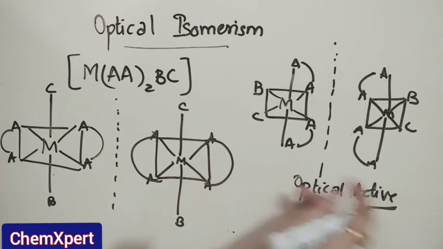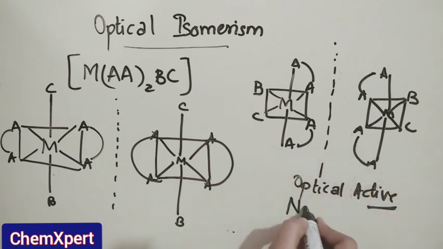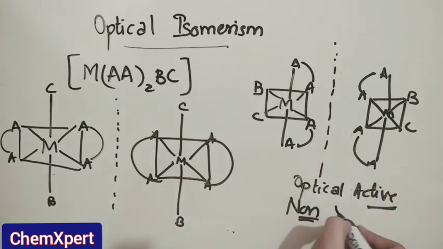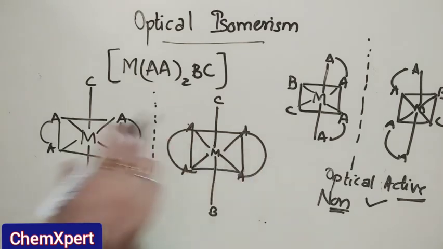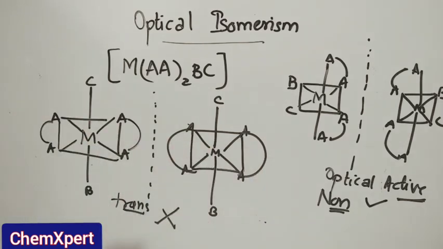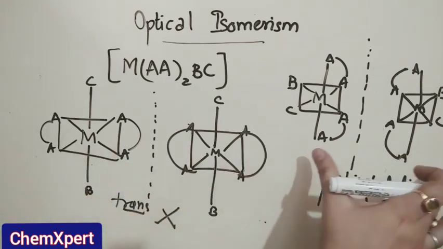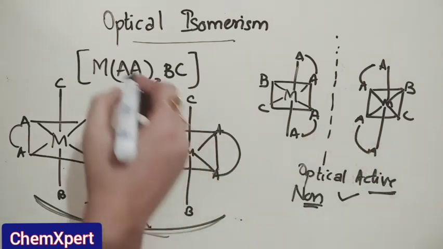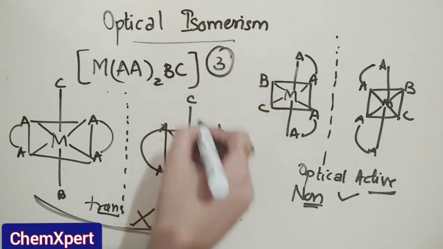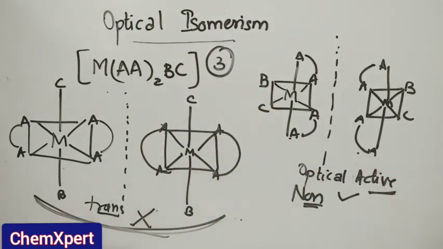Why is it optically active? Because its mirror image is non-superimposable, hence it is optically active, whereas its trans isomer is completely superimposable, hence it is not an optically active substance. Now both are considered optical isomers, cis and trans form, but this one is optically inactive, this one is optically active. Altogether we can take these as one isomer because both are similar, but these two are considered as two different. So MA2BC gave us 3 isomers, 2 cis form and 1 trans form.